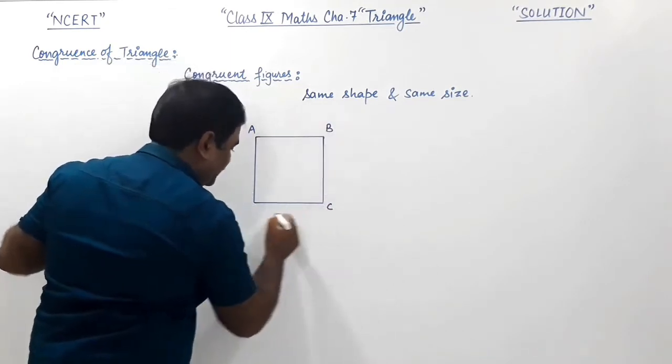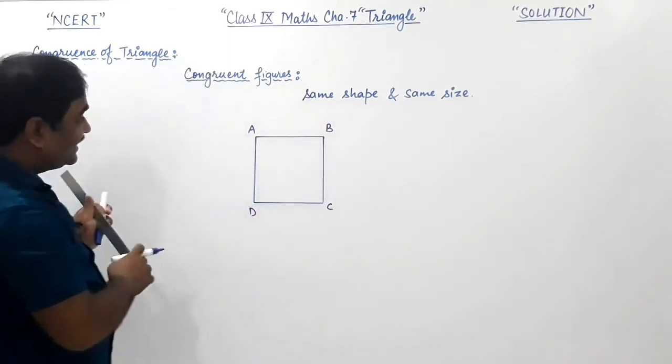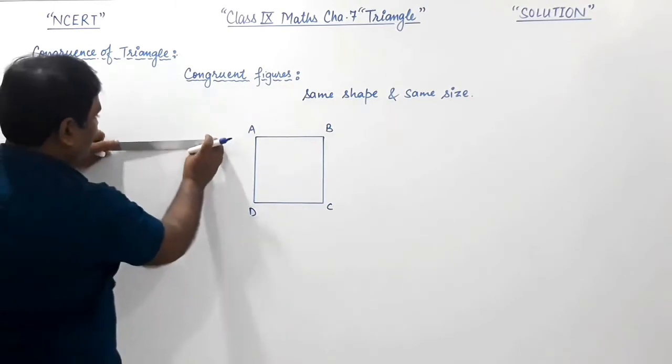Right, friends? The second square is also drawn.